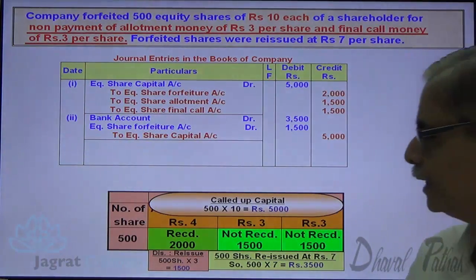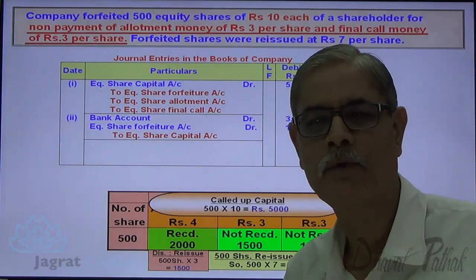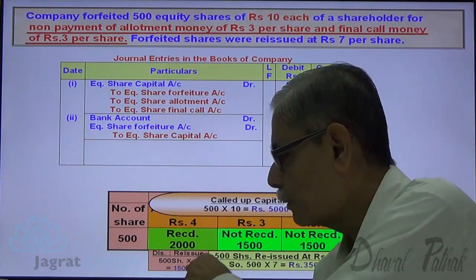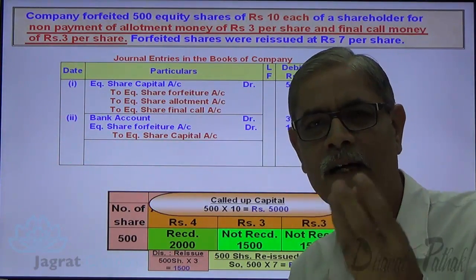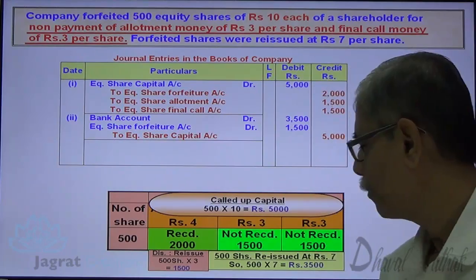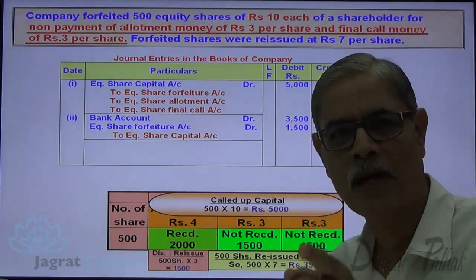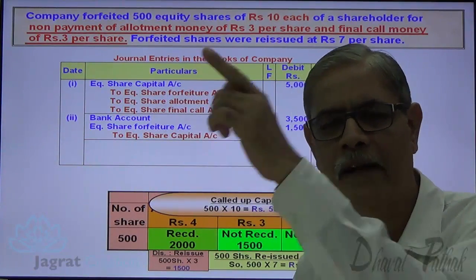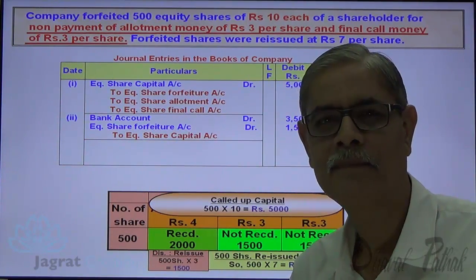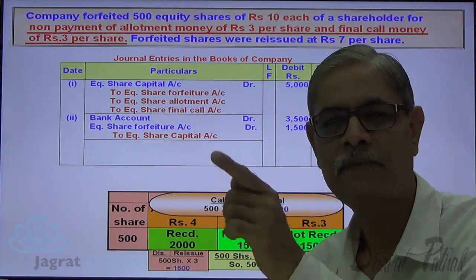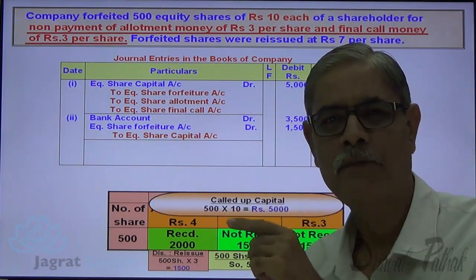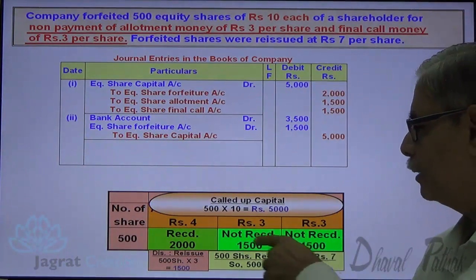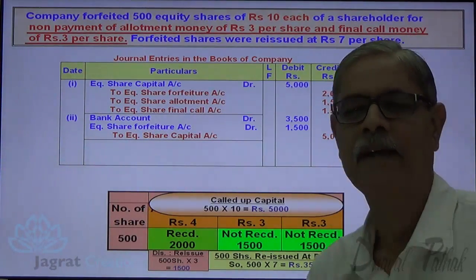So next entry is share forfeiture account, equity share forfeiture account debit to capital reserve account. What amount? 2,000 minus 1,500. The same 500 could be explained to you in a different way. You have received 3,500 on reissue of shares. Why were you required to reissue shares? Because shares were forfeited. Why shares were forfeited? By non-payment by the shareholders. How much amount was not paid? 1,500 plus 1,500, 3,000 were not paid.